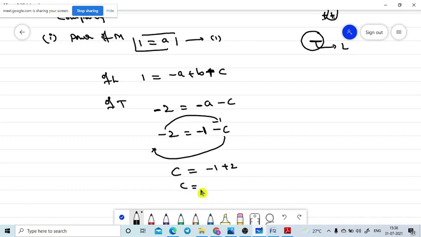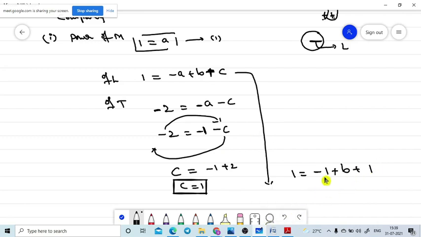So C is equal to 1. So this is equal to C. Now with the help of this equation, I am substituting the A and C values in this equation. So 1 is equal to minus A, that is minus 1, plus B, we don't know, plus C. So that, sorry, plus 1, let me write plus 1. So minus 1 plus 1 is cancelled, B is equal to 1.